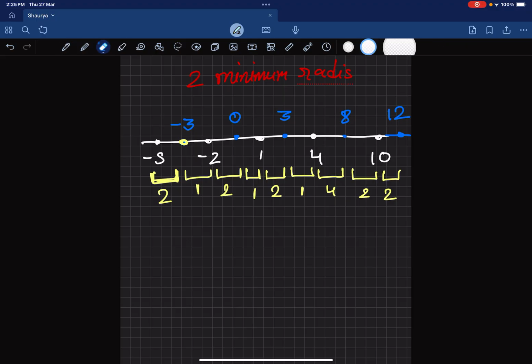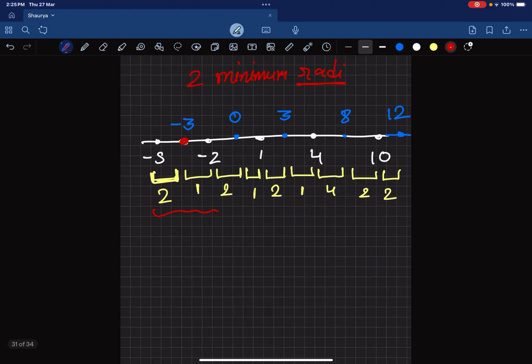that is the minimum radius to which every trash can should spread. So this trash can will spread to this one and this one, so these two will be covered. From this trash can, this raccoon will also be covered. From this trash can, this raccoon will be covered.